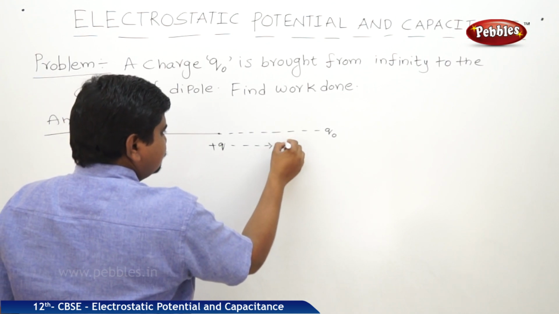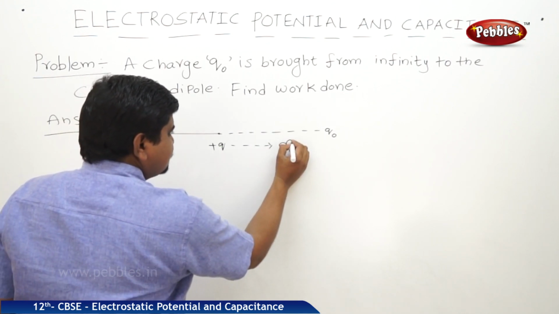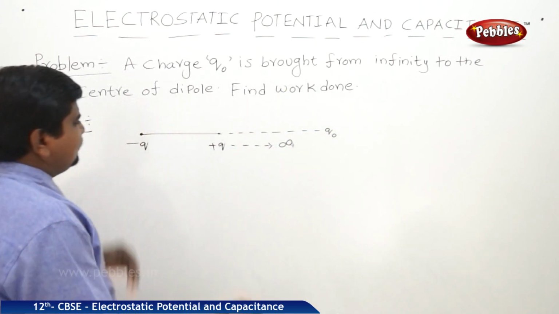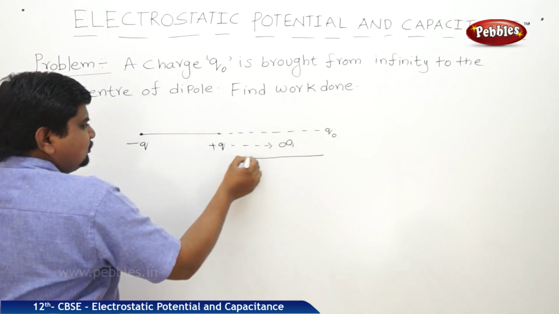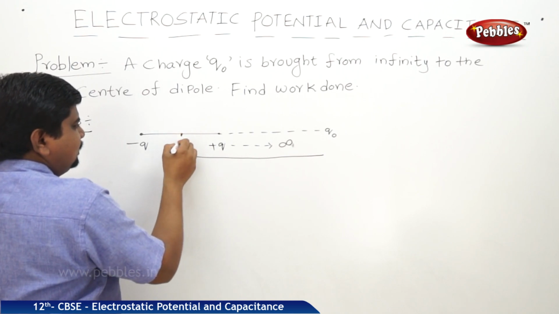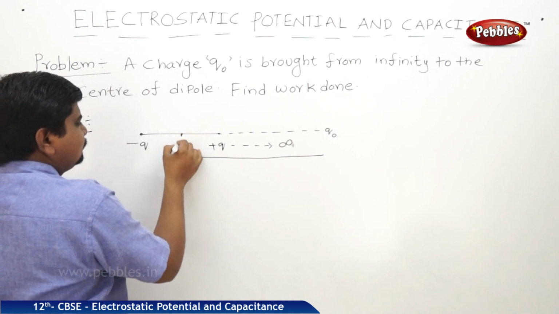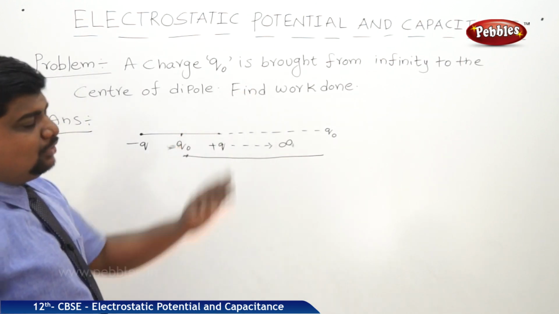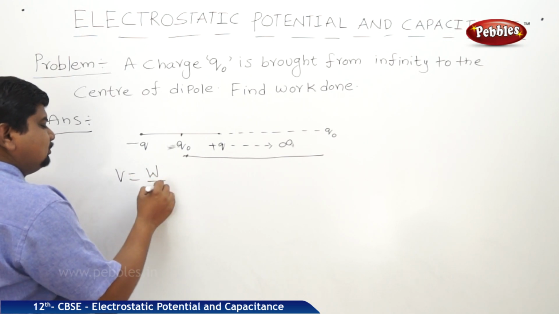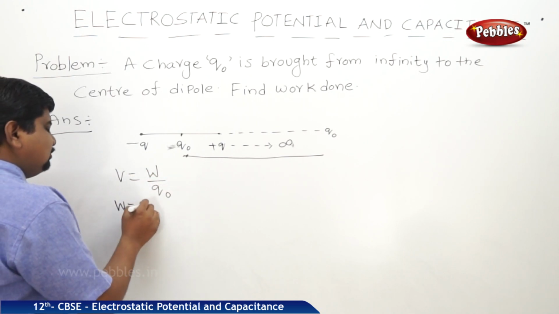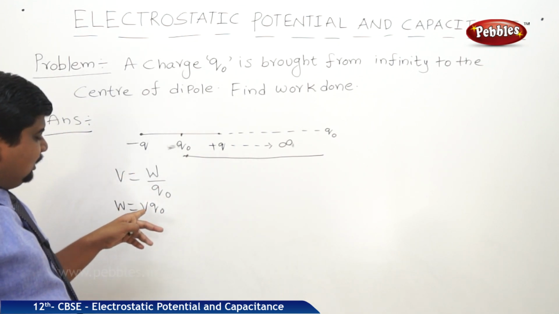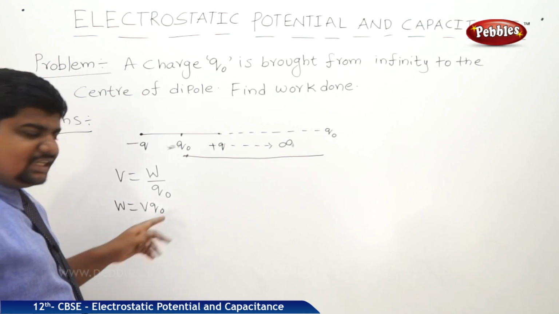The charge is at infinity and it is brought from infinity to the center of the dipole, means from here to the midpoint of the dipole. Up to here it is brought. What is the amount of work done? We know that V is equal to W by q naught. From this, W is equal to V q naught. Work done is equal to the electric potential into the magnitude of the test charge.